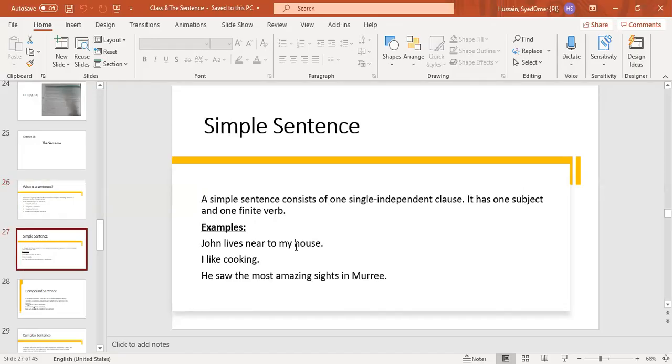I've told you what a simple sentence is. Remember, students, a simple sentence contains only one independent clause, with one subject and one finite verb. Remember the clauses which we have told you.